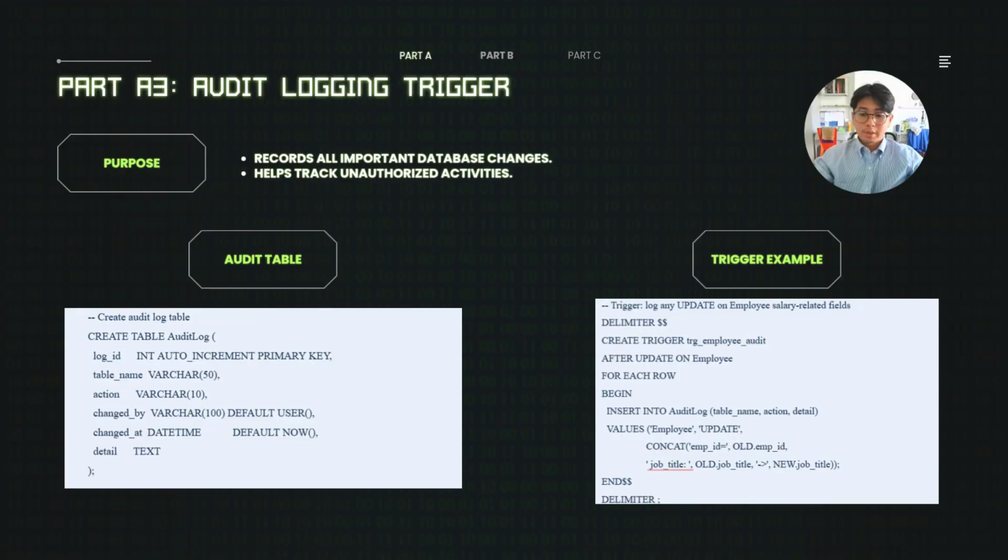For H3, we implemented an audit logging trigger. This automatically records changes made to employee data, including who made the change and when it happened. This helps improve security and monitoring of database activities.